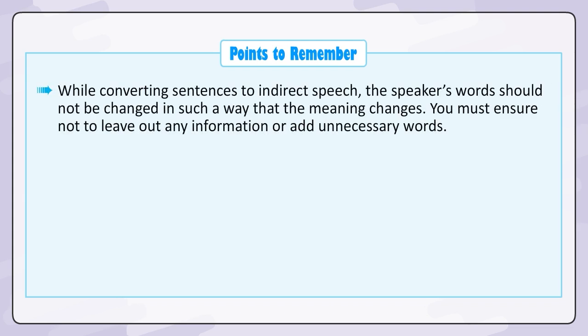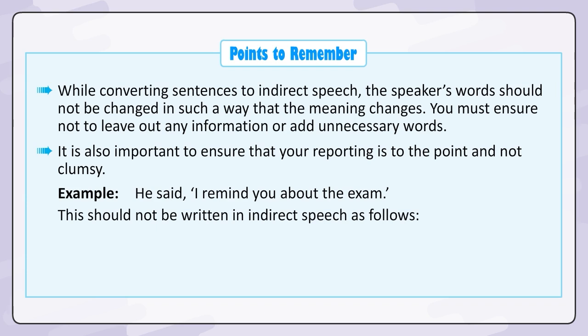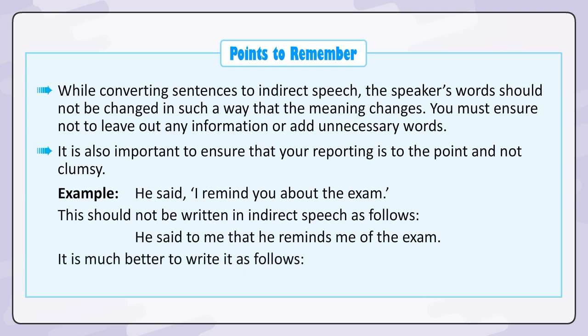While converting sentences to indirect speech, the speaker's words should not be changed in such a way that the meaning changes. You must ensure not to leave out any information or add unnecessary words. It is also important to ensure that your reporting is to the point and not clumsy. Example, he said, "I remind you about the exam." This should not be written in indirect speech as follows: He said to me that he reminds me of the exam. It is much better to write it as follows: He reminded me about the exam.